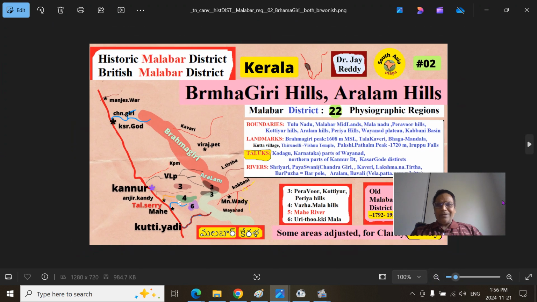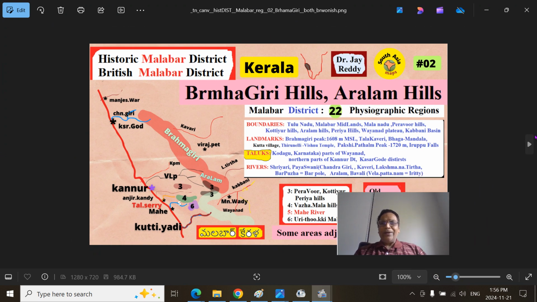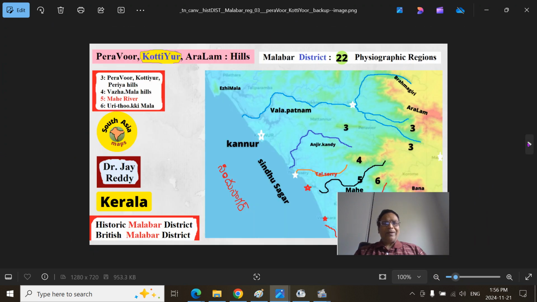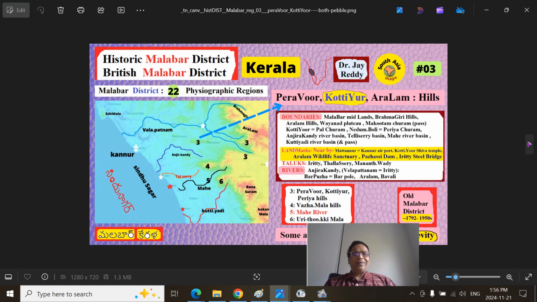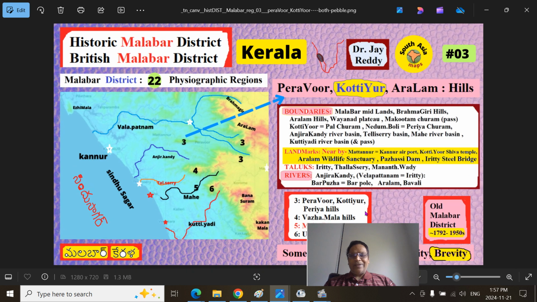Hills. Aralam Hills will continue as the next part, that is the Peravoor Hills, Kottiyoor Hills. I also added the Aralam so as to be contiguous. Peravoor, Kottiyoor, Peravoor, Aralam, Kottiyoor. These hills will cover this physiographic region in the next presentation.